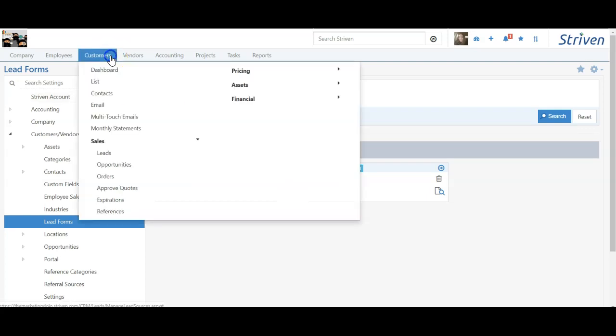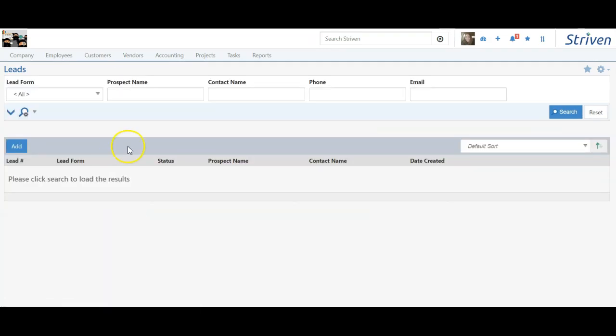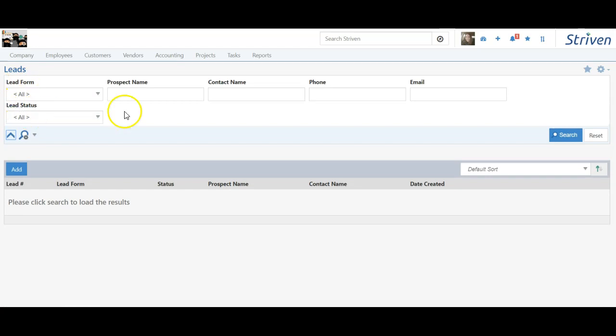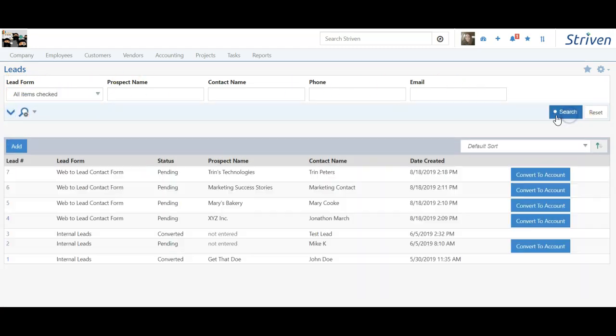So I'm going to go to Customers, under Sales, and then Leads. I can use the search filters to find a specific kind of lead, or I can hit search to view all of them. I can see right from the list the lead number, what lead form it came from, what's the current status, the prospect name, the contact name, and when it was created. I even have the action option to create it or convert it to an account right from here.